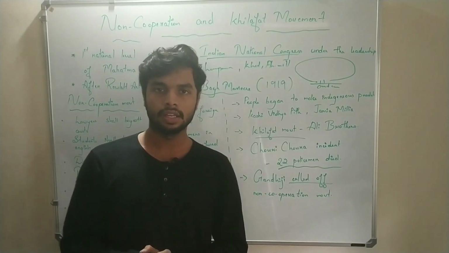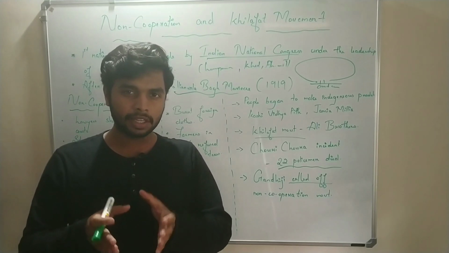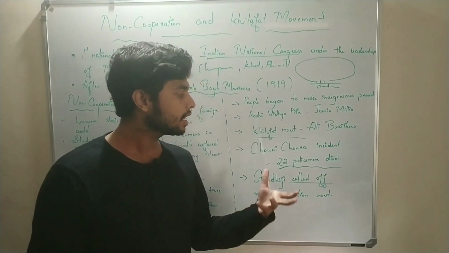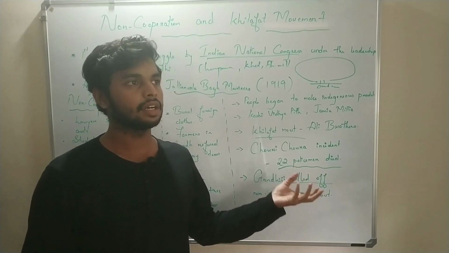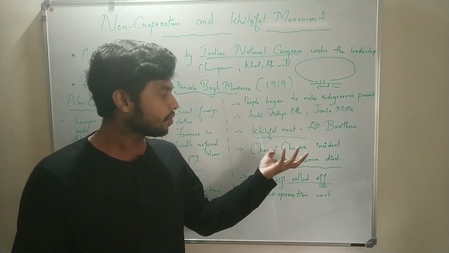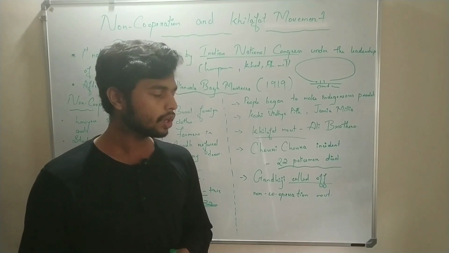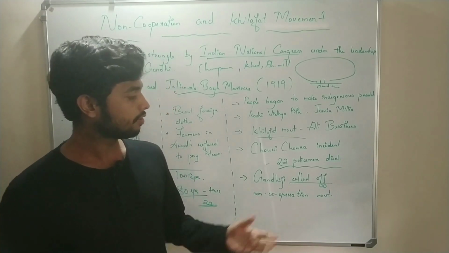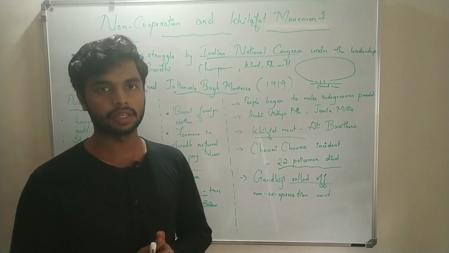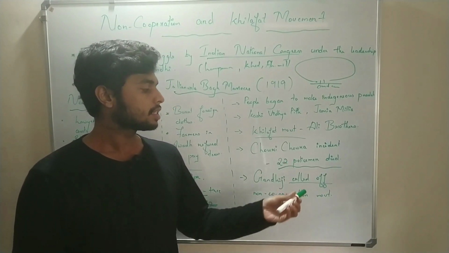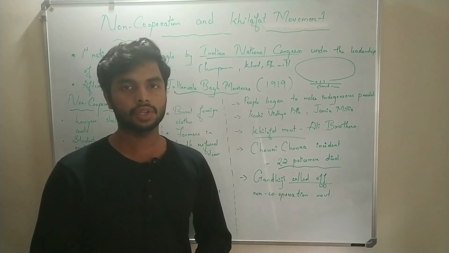We all know that Mahatma Gandhi was a strict follower of Ahimsa, but this was against the way of Gandhiji. So Gandhiji was unhappy and he suddenly called off the non-cooperation movement.